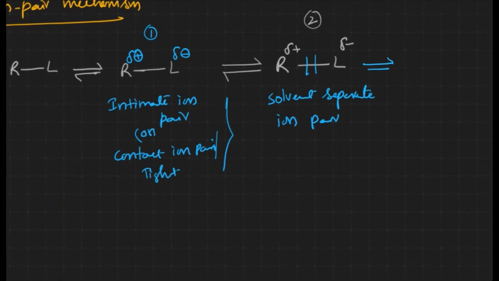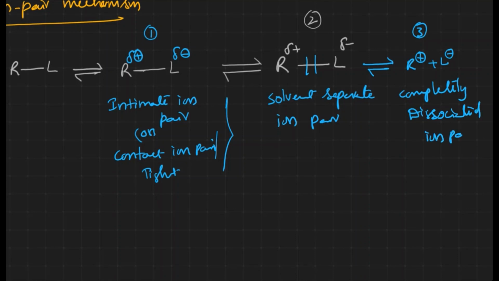The final step, what happens? Generation of ions takes place: R plus and L minus. Okay, this is the third step. This is completely dissociated, that's what it is. Completely dissociated ion pair. Okay, these three things are there, right?